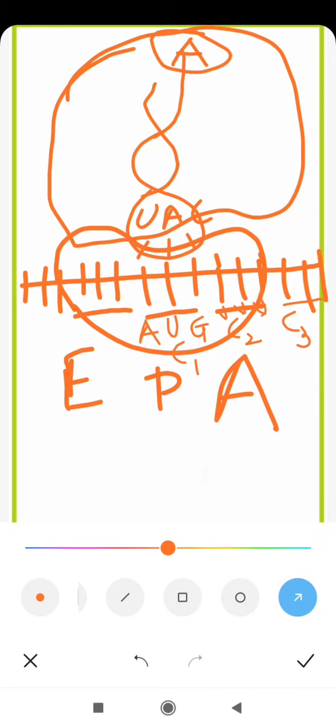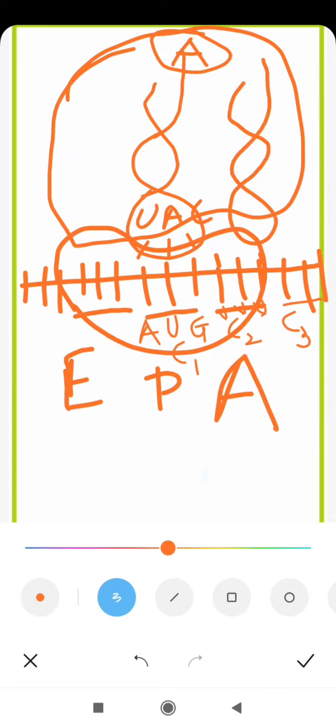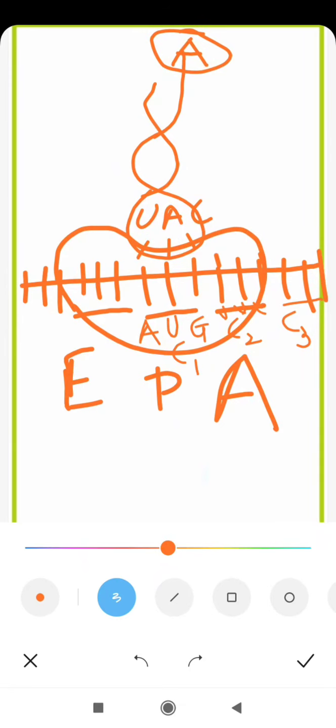The second step is elongation. And what happens in the elongation process? Elongation of the polypeptide chain. Now see, the first tRNA with amino acid was present at the P site. In the elongation process, the second tRNA will make its entry at the A site.